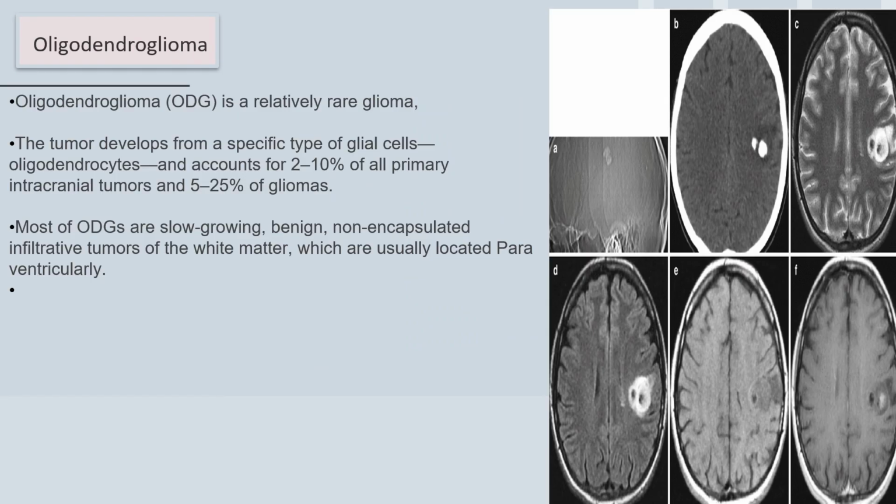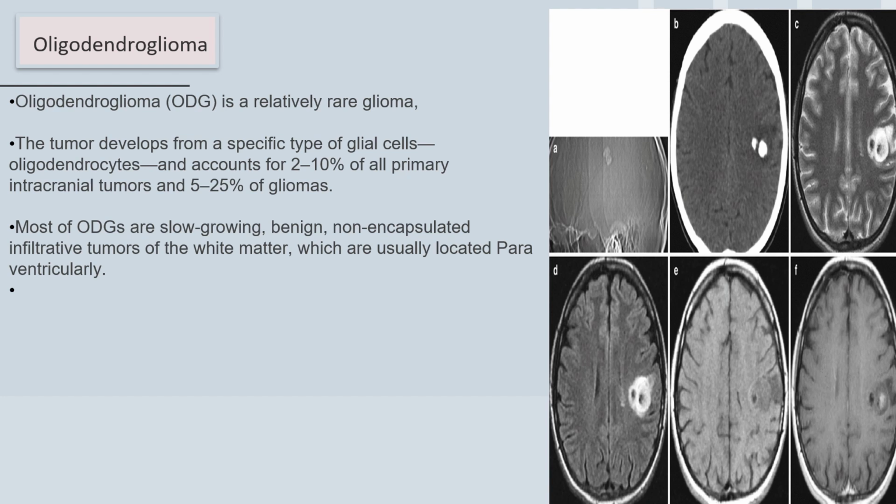Now we can go with oligodendroglioma. This is a relatively rare type of the glioma. The tumor develops from a specific type of the glial cells, oligodendrocyte. This accounts for 10% of all primary intracranial tumors and 5 to 25% of the gliomas. Most oligodendrogliomas are slowly growing, benign, non-encapsulated, infiltrating tumors of the white matter, which are usually located paraventricular.